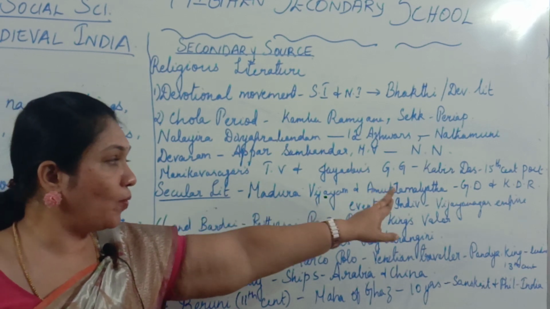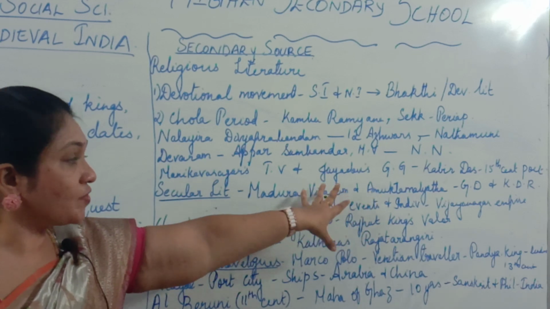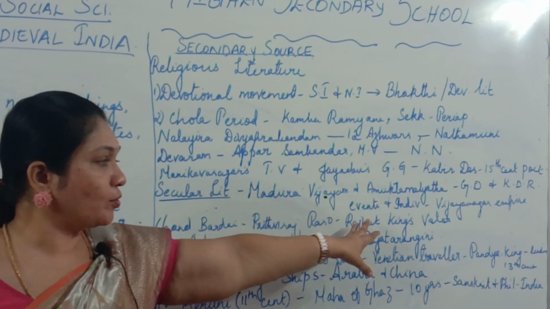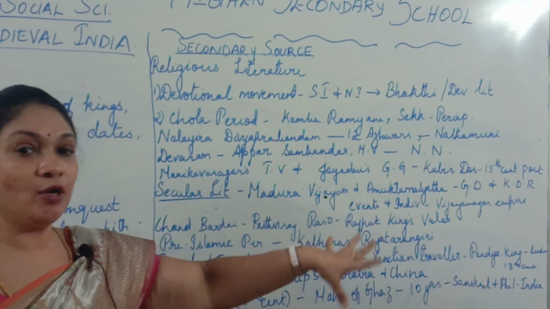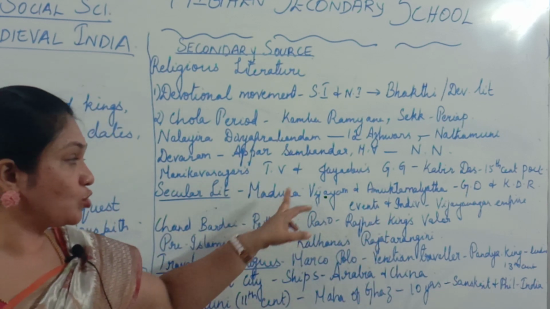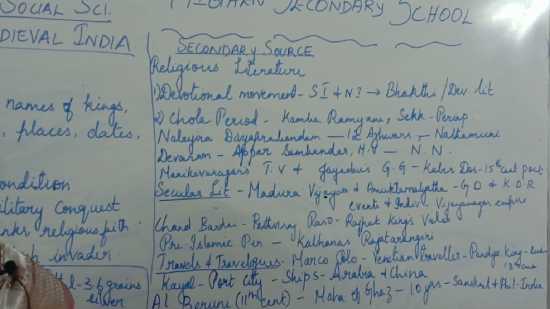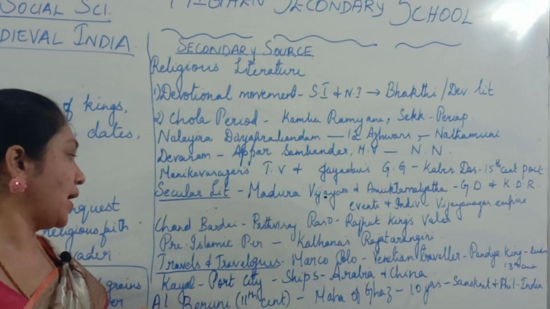These two are poems. They are written by Krishna Deva Raya. From these poems you will be able to know the events and individuals who were there in the Vijayanagar Empire. So these two poems, Madura Vijayam and Amukta Malyada, tell us about the Vijayanagar Empire.